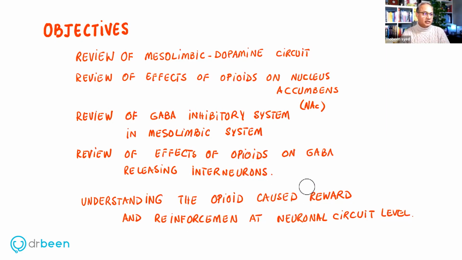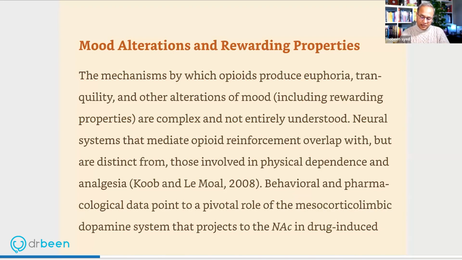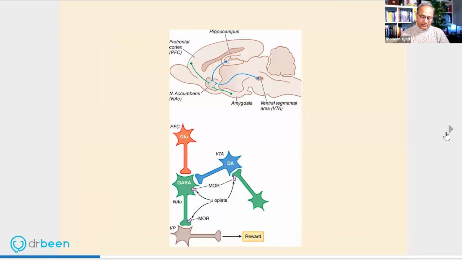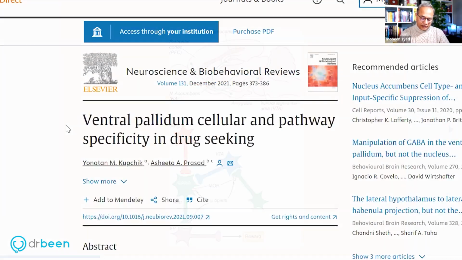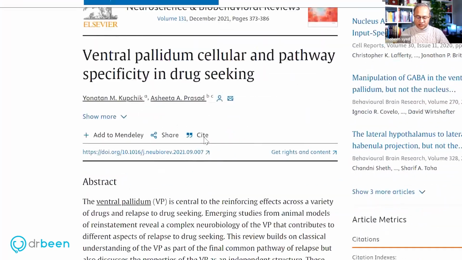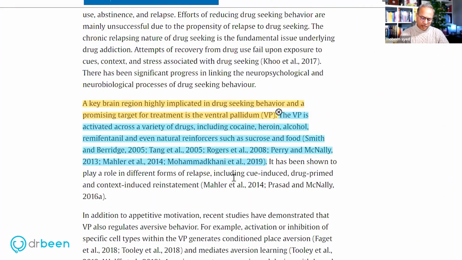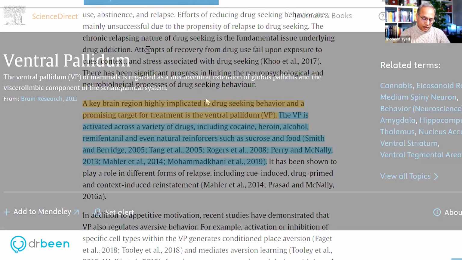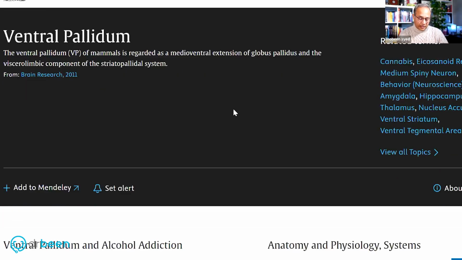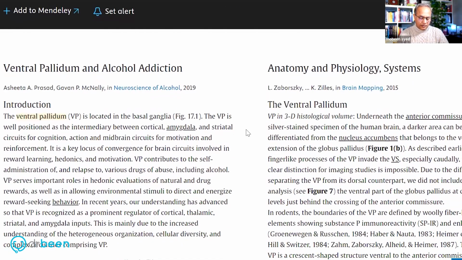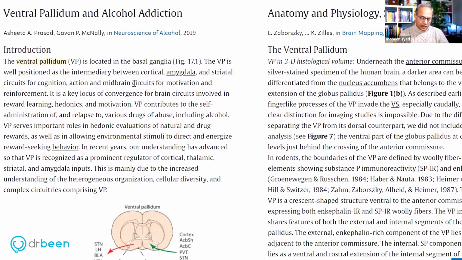Now, for references, just very quickly, this is the Kindle, and here we have mood alterations and rewarding properties, and this is Goodman-Gilman. So after this, the other references that I want to just quickly show us here. This one is ventral pallidum, cellular and pathway specificity in drug seeking. So this is one of the studies or articles that I'll use. This is another one. This is in Science Direct, ventral pallidum and alcohol addiction. My main reason for using this was for its connectivity.